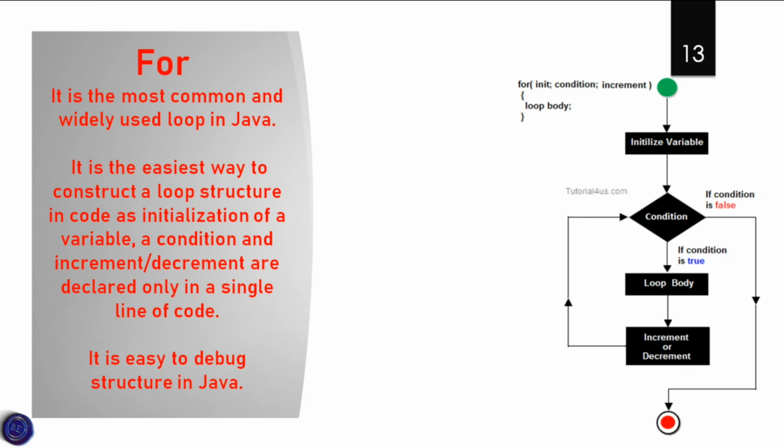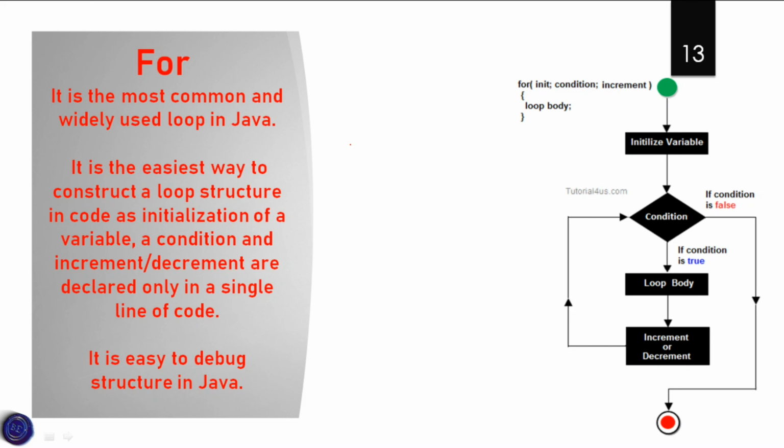It is also easy to debug the structure in Java, so if you have any errors, they can be fixed very easily.